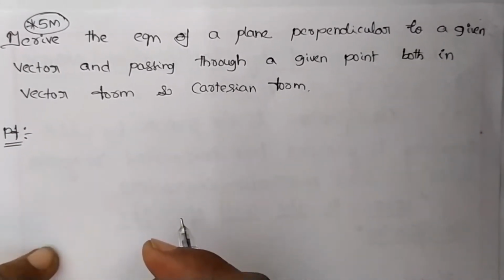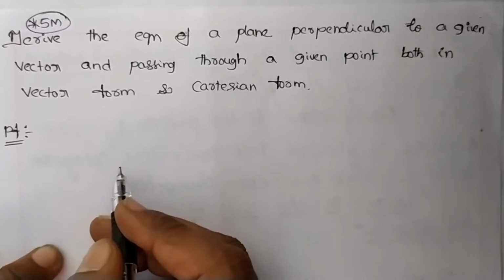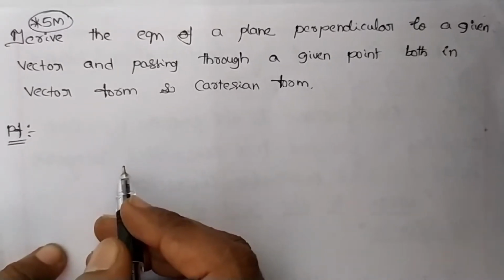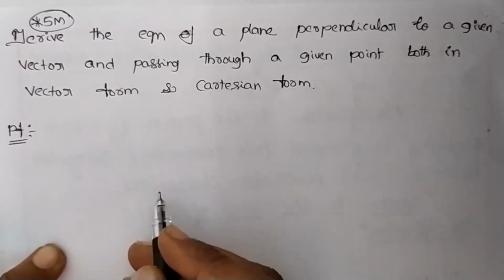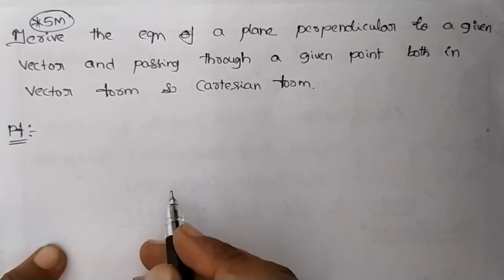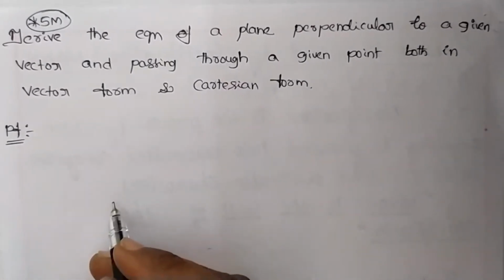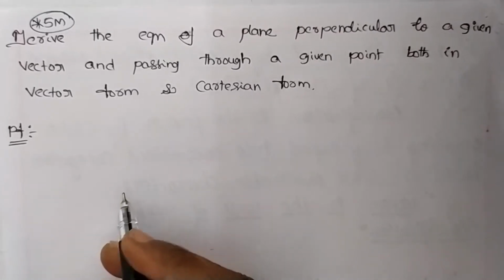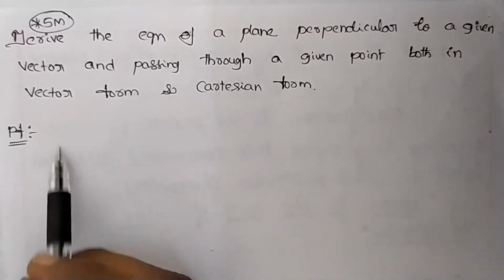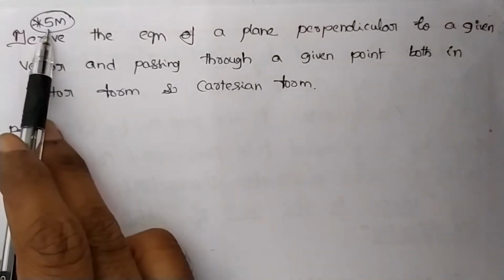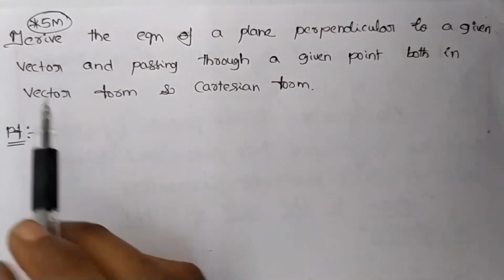In our previous class, we derived the equation of a plane in normal form, both in vector and Cartesian form, and also we have solved the problems related to the previous derivation. In this class, we are going to discuss one more derivation. That derivation is also most important for 5 marks.